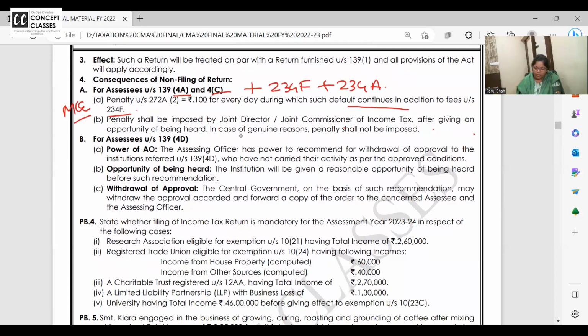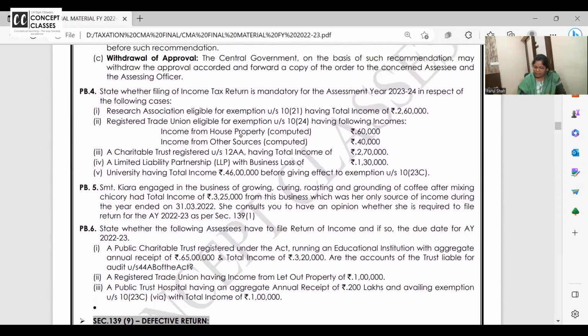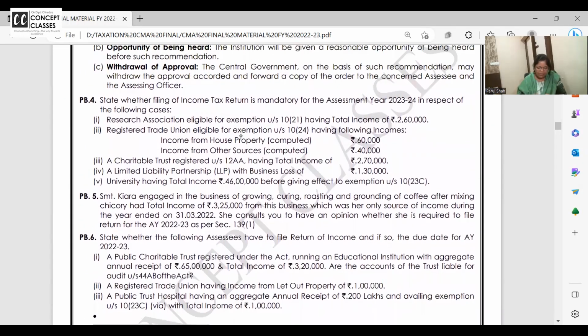AO has power to recommend for withdrawal of the approval. So 139(4)D, trust and all, if they see that trust activities are not as per the object of the trust, then can the commissioner cancel the registration? They will not be allowed to get ATGs, deductions and all that. Chalo, some questions we will do and then we will close.